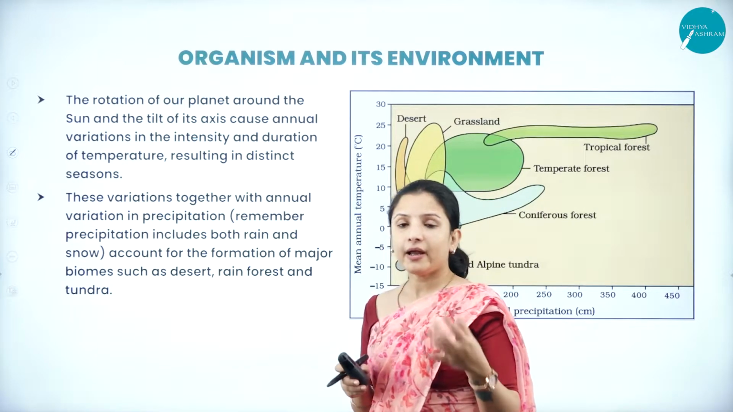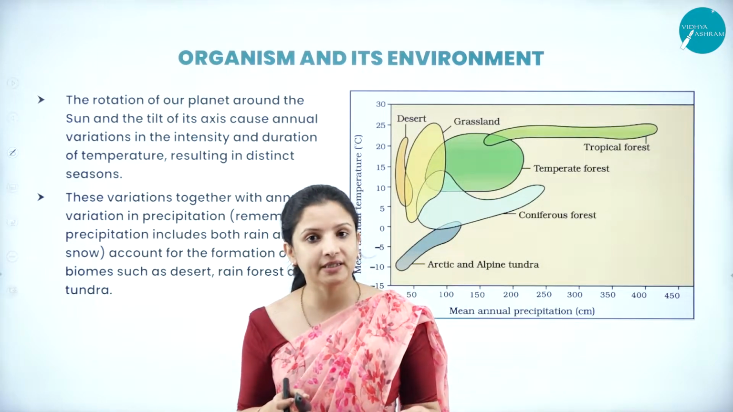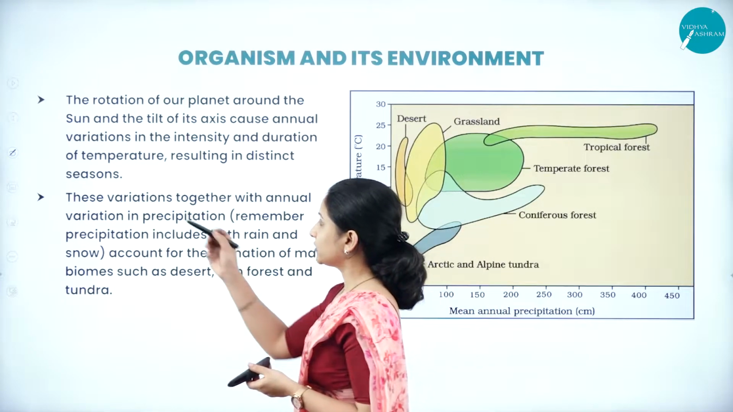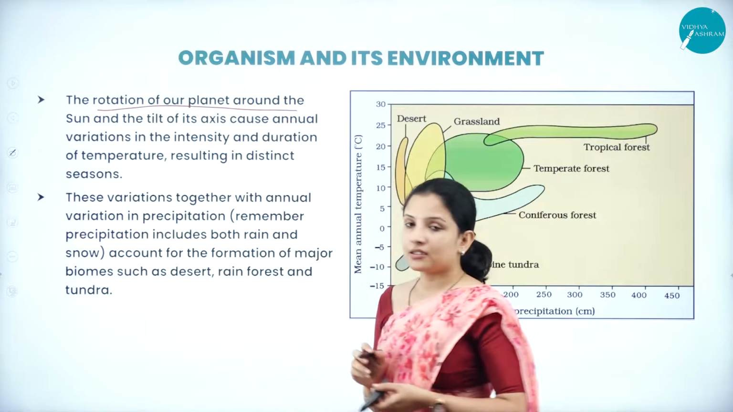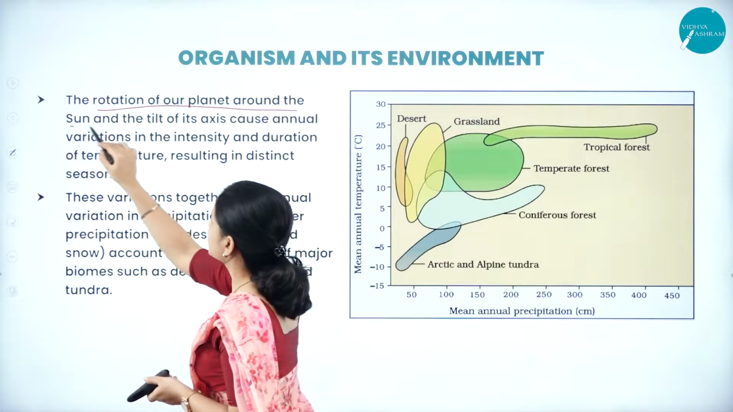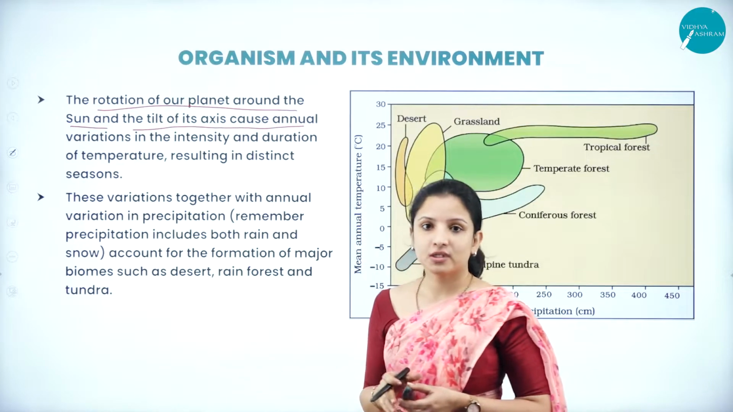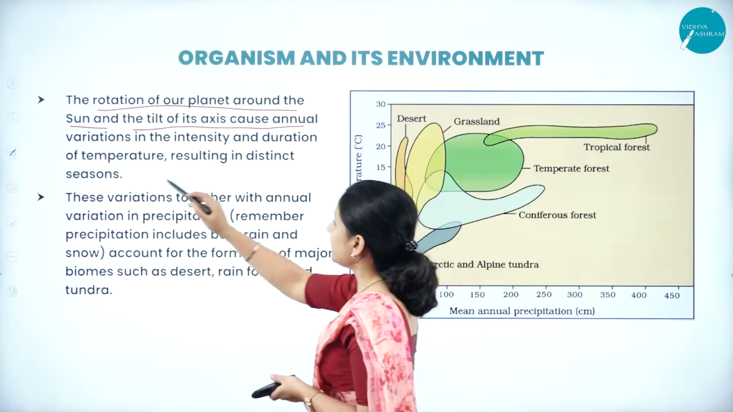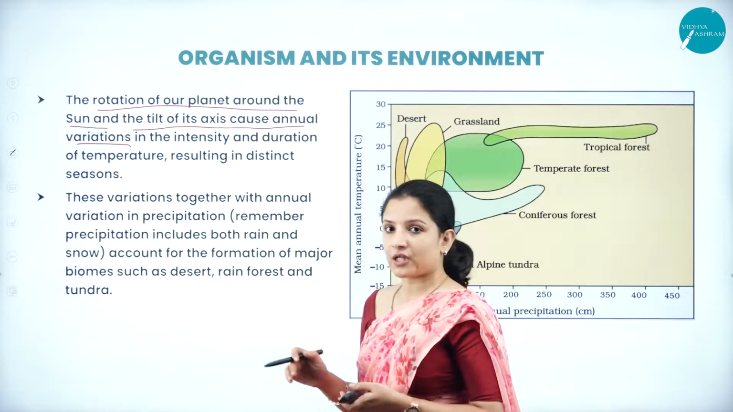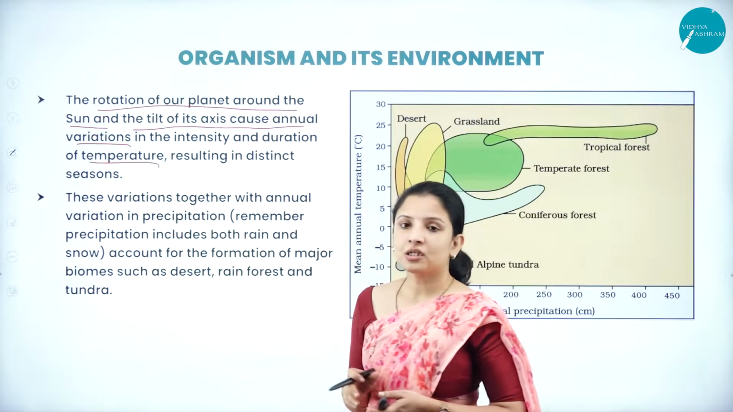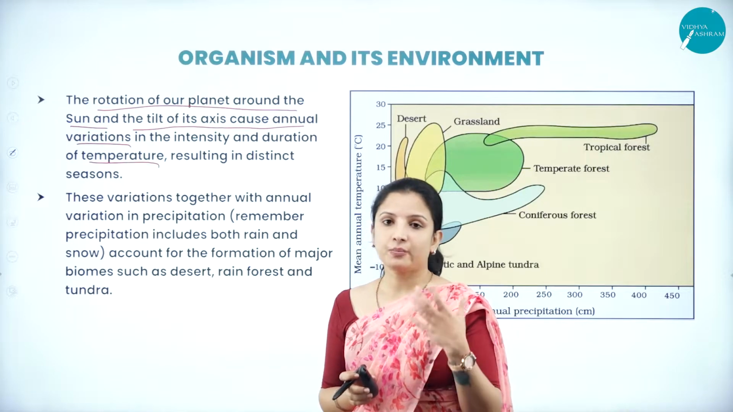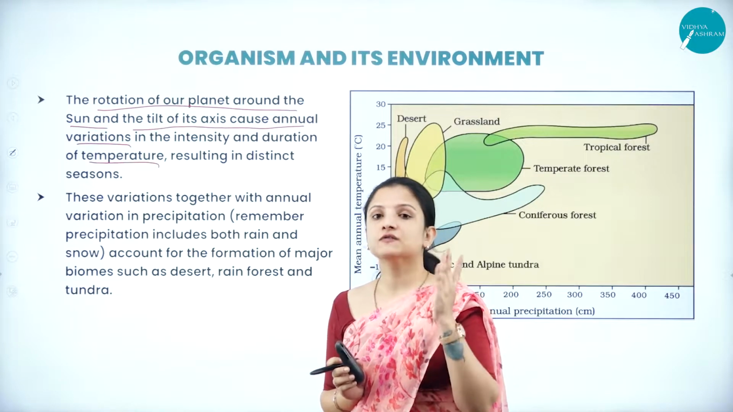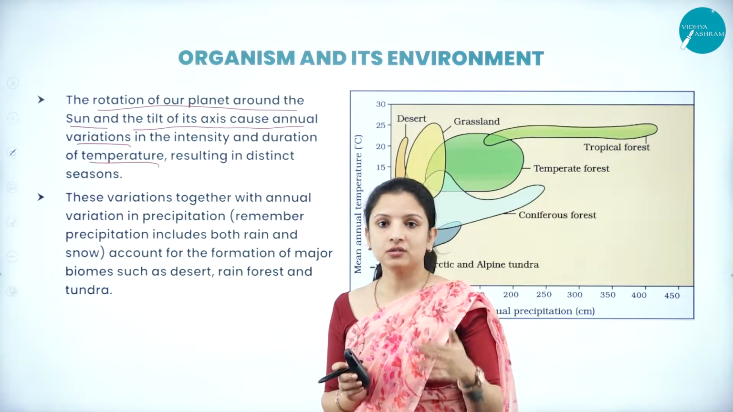And how is the environment of a place decided? It is decided based on the tilting of the earth towards the sun. We all know that the rotation of the earth around the sun, and the tilt of its axis towards the sun, is what causes the annual variation in the intensity and duration of temperature, because the sun emits heat, and the heat absorbed by the earth depends on the position of the earth, which side of the earth is facing the sun, and the tilt of the earth towards the sun.